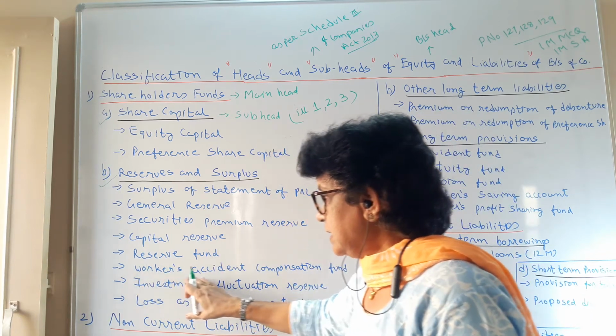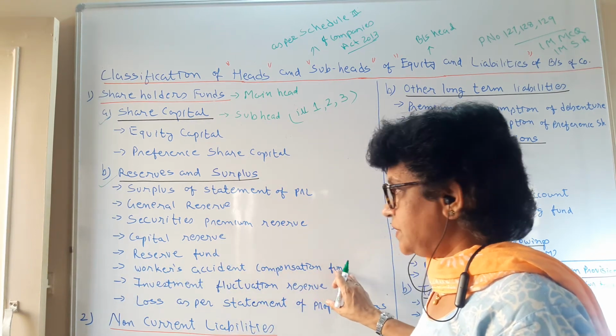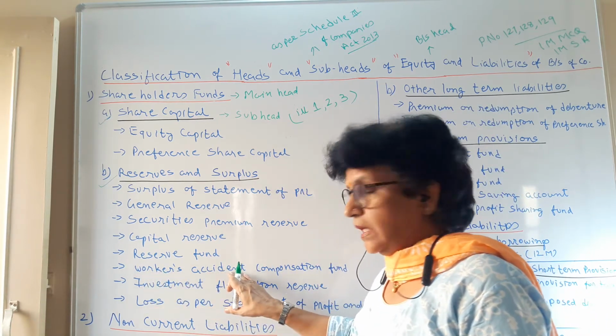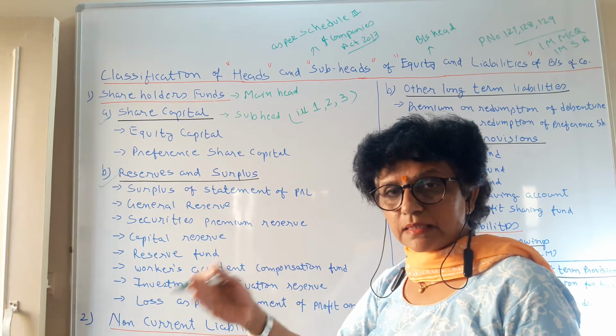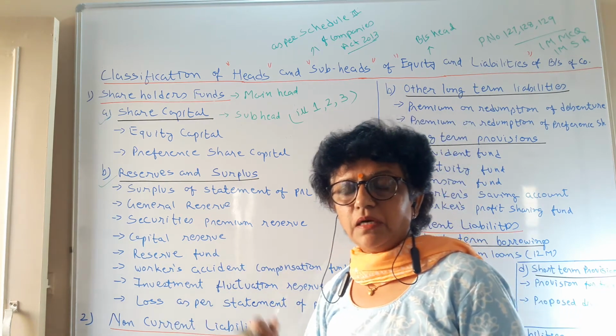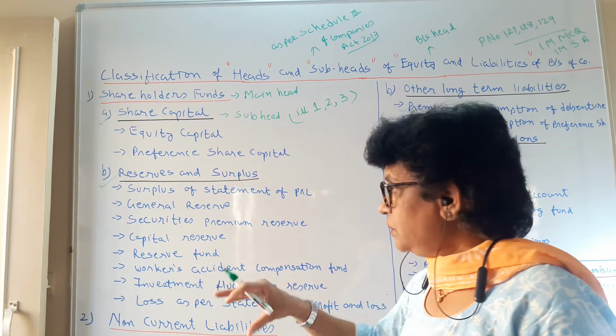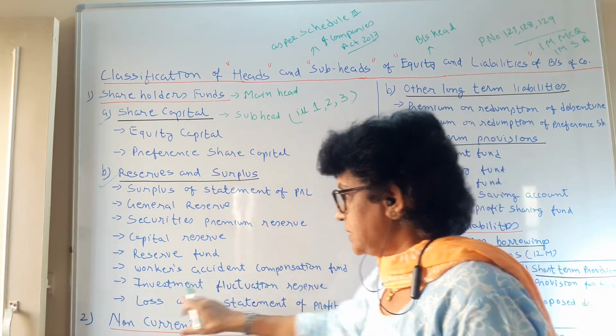The next is the workers' accident compensation fund. Especially for the workers, if they meet with an accident, it is a liability of the company to pay compensation to them. So one corpus you have kept aside for the purpose.